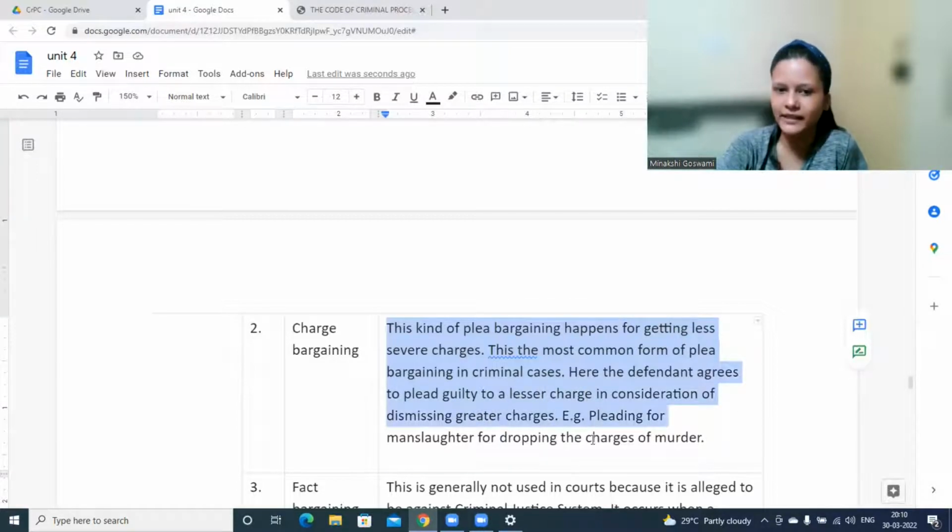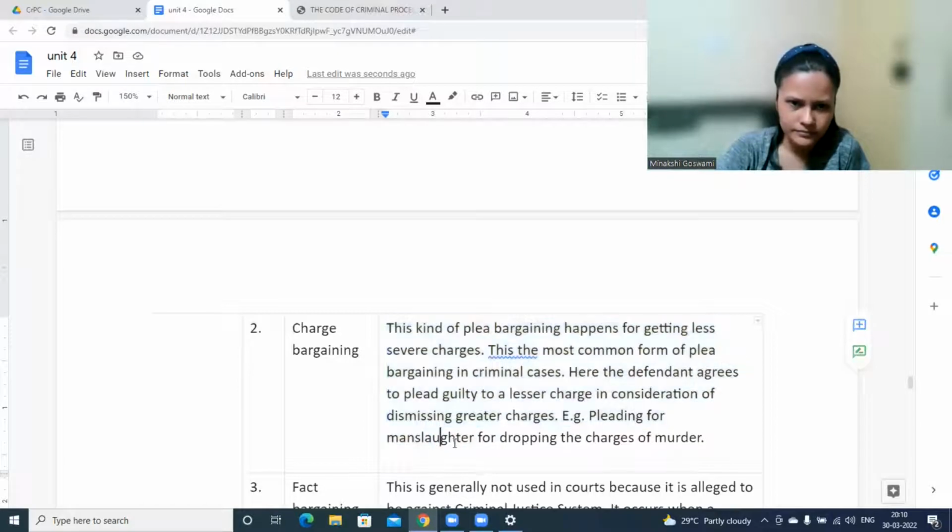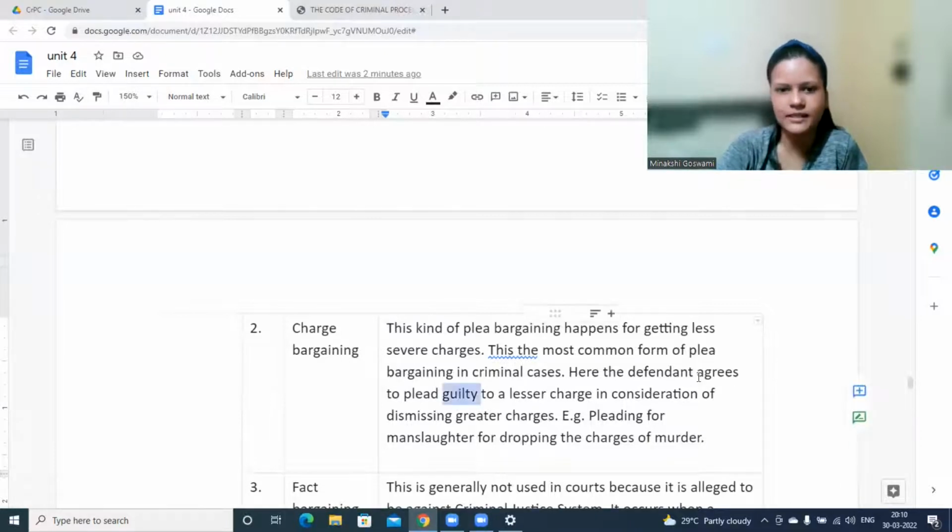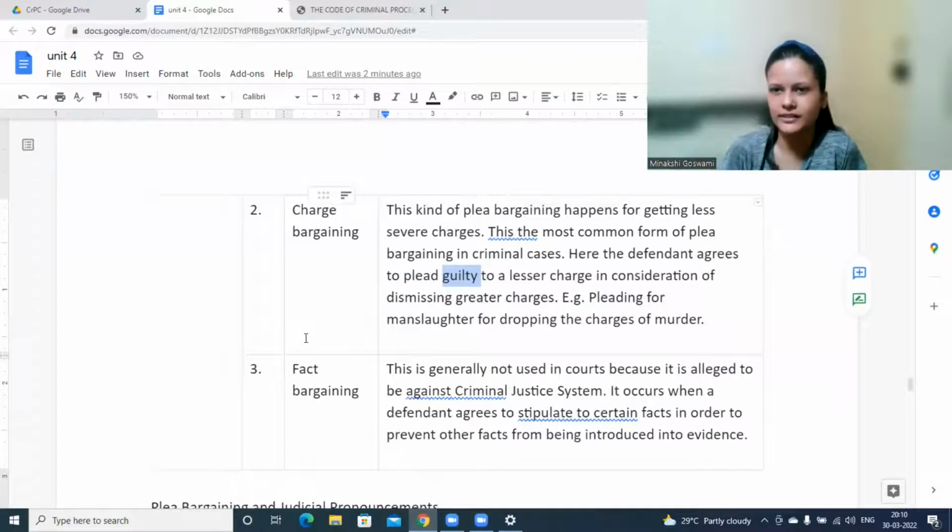For example, pleading guilty to manslaughter and dropping the charges for murder. This is just an example, not a proper one. For lesser punishments you would bargain, and for more serious charges, lesser would be given. So charge bargaining.